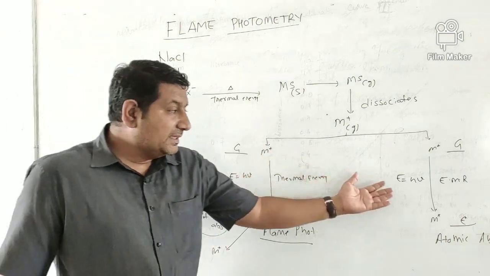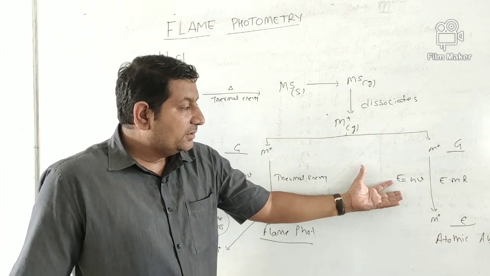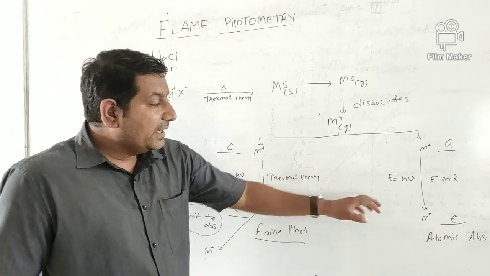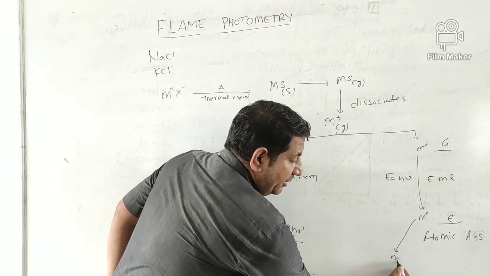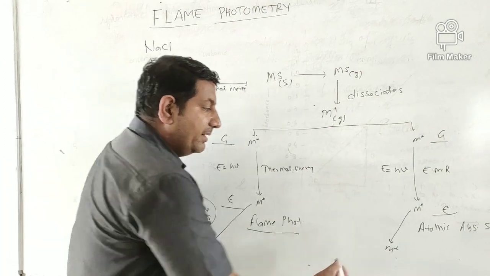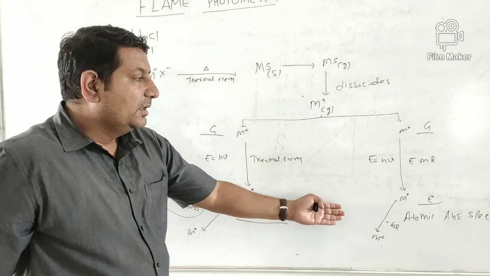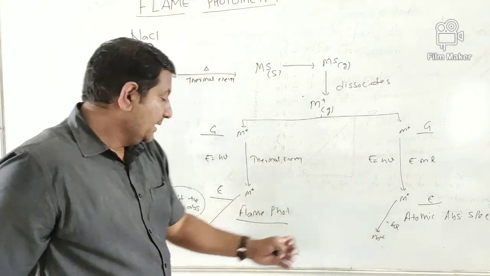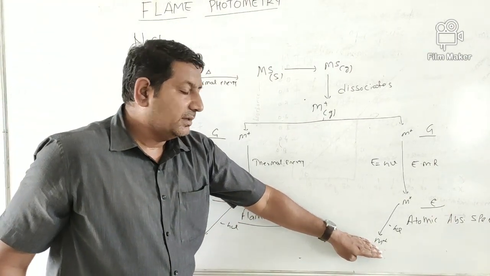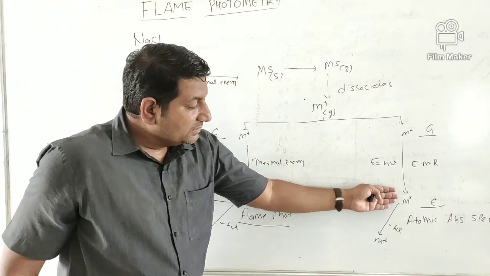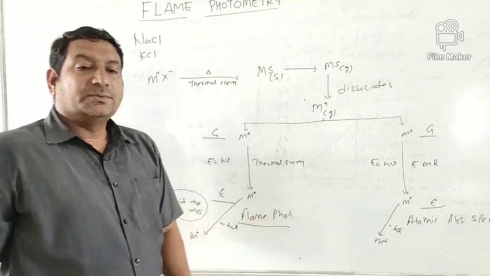And what happens in this class? When the ions are excited by absorbing electromagnetic radiation, they come into excited states. Likewise, they come again into the ground state and they emit radiation, that is, E = hν. The amount that is absorbed is released. Here also hν amount of energy is released, and they come into the ground state. While coming to the ground state from the excited state, they emit certain radiation which is measured by the atomic absorption technique.